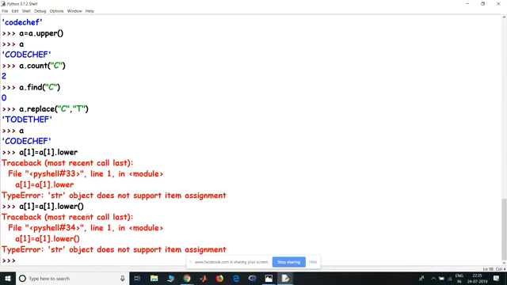Oh, I'm sorry, this is not working here because it's a string. So for a string, if you want to do something like this, what you will have to do is run something called a loop. What you can do is make a new string and then keep adding the elements of the string to the new string. We'll get back to that later. It's easier to do this in lists because lists are mutable.